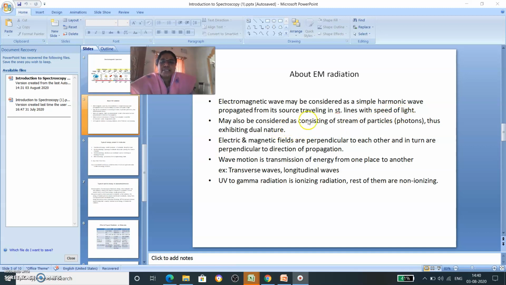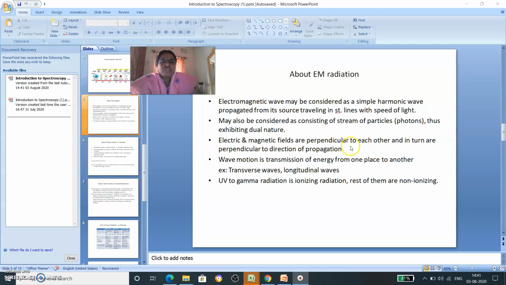It may also be considered as consisting of a stream of particles. This stream of particles is otherwise called photons. So these photons have dual nature. They exhibit both wave nature as well as particle nature. That is called dual nature.